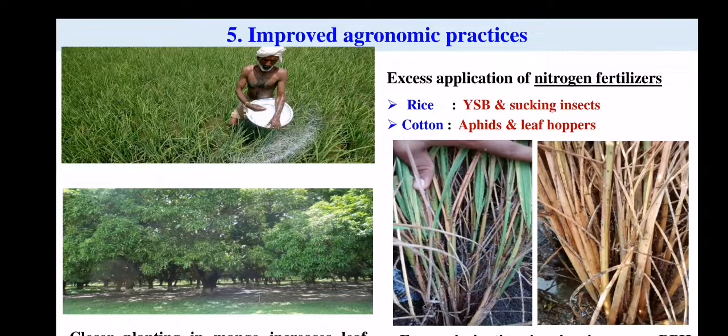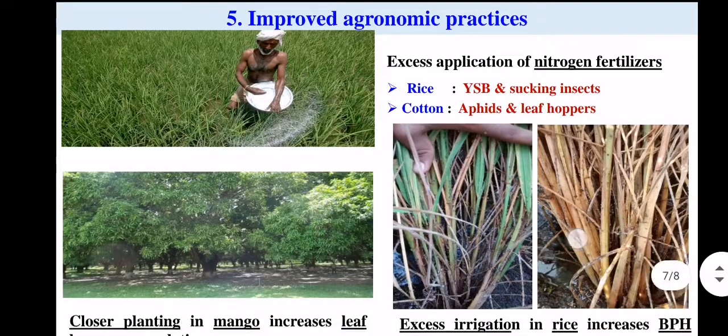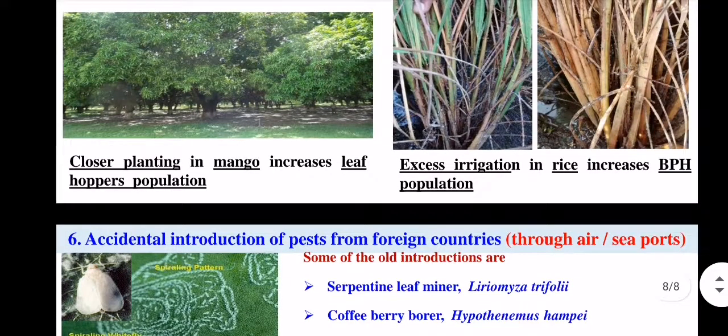It is also the reason for outbreak of cotton aphids and leaf hoppers if we apply a higher dose of nitrogen fertilizers like urea. Then closer planting in mango also increases the leaf hopper population. Then excess irrigation in rice increases the brown plant hopper population in the rice field.